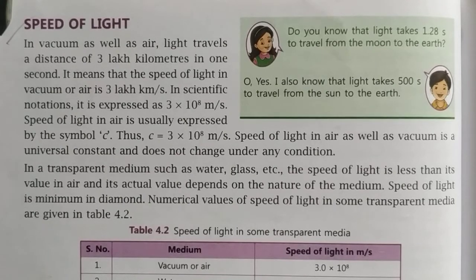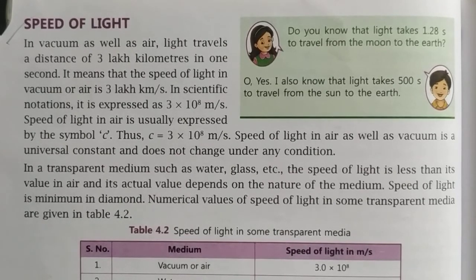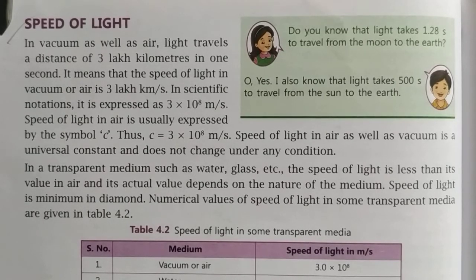Now the next topic is the speed of light. We have studied the speed of light last year also, in class 5 and 6. The speed of light is 3 × 10^8 meters per second. In vacuum as well as in air, light travels a distance of 3 lakh kilometers in 1 second. It means that the speed of light in vacuum or in air will be the same.